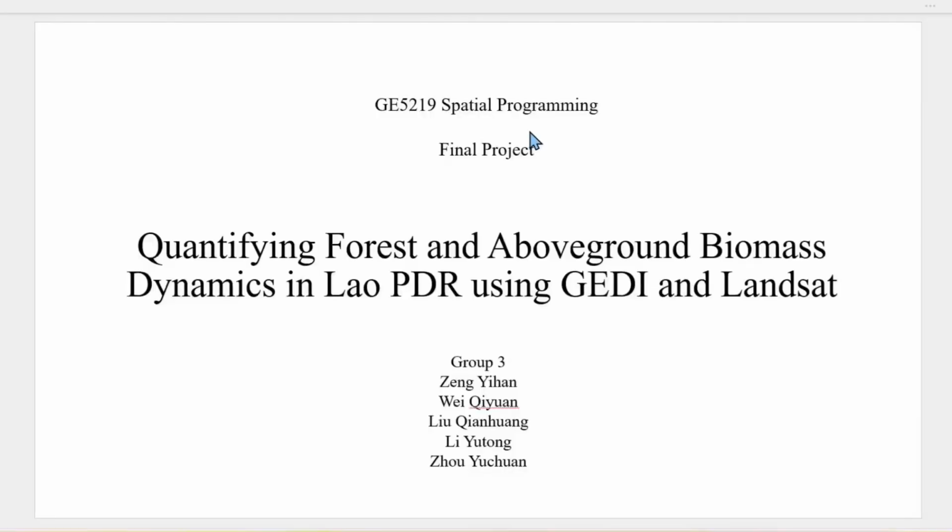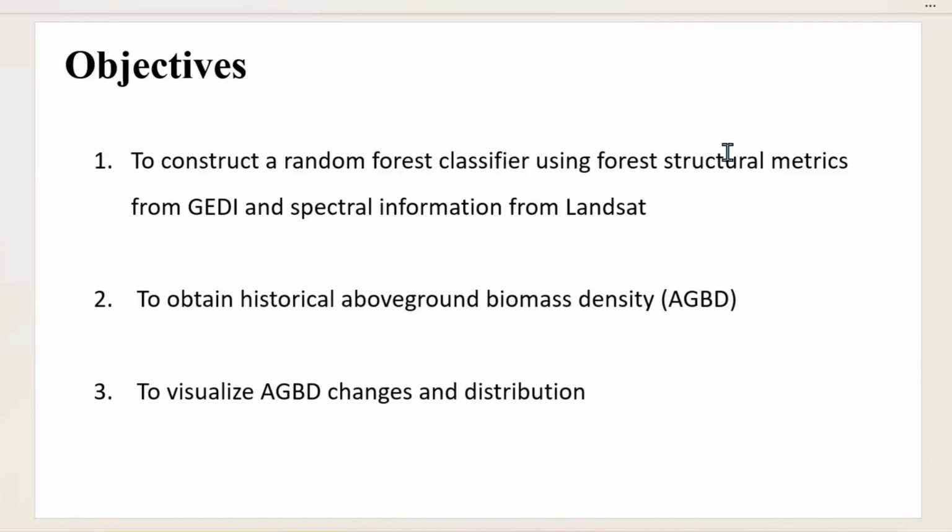Hello everyone. Our project is quantifying forest and above-ground biomass dynamics in Lao PDR using GEDI and Landsat. We have three objectives. The first one is to construct a random forest classifier using forest structural matrix from GEDI and spectral information from Landsat. Secondly is to obtain historical AGBD, and lastly to realize AGBD changes and distribution.